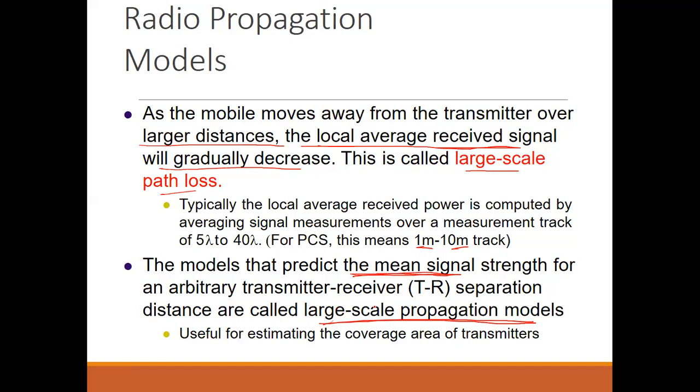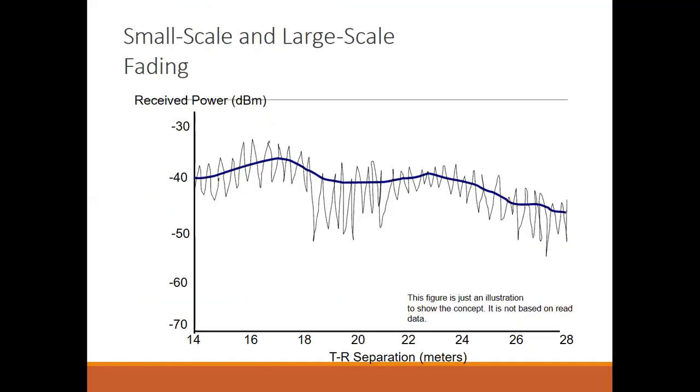Okay, and this is for larger distance in comparison with the small scale propagation model. So this is useful for estimating coverage area of transmitters. Next, we have already seen this picture also, that there is a received power and the transmitter receiver separation, and this is for large scale propagation model, and the variations for very small scale is known as small scale propagation model.